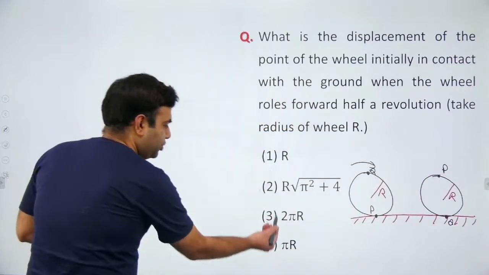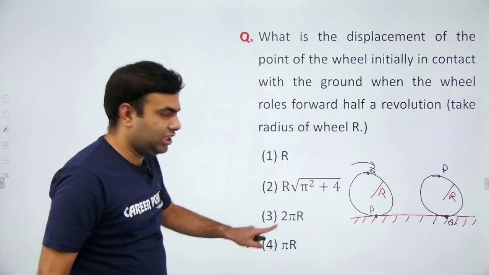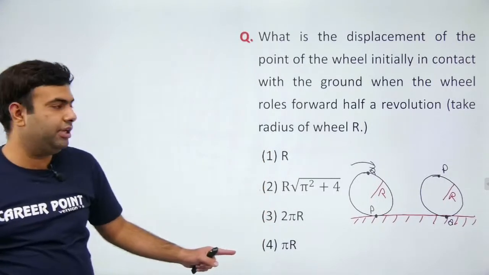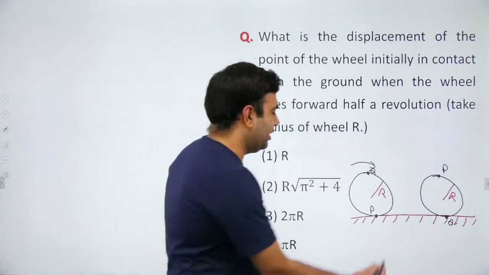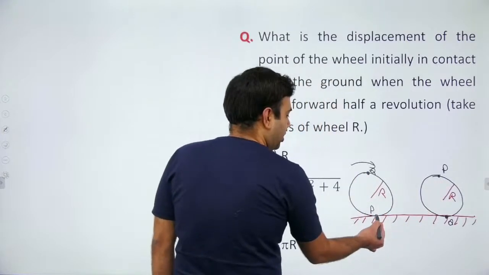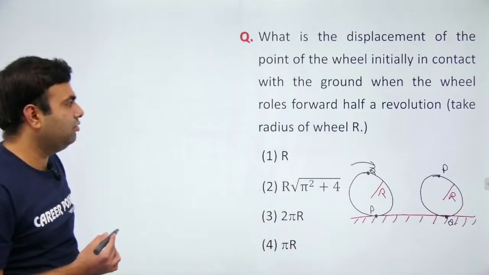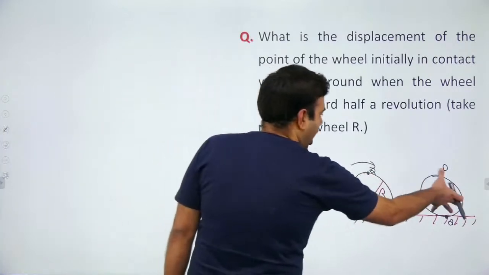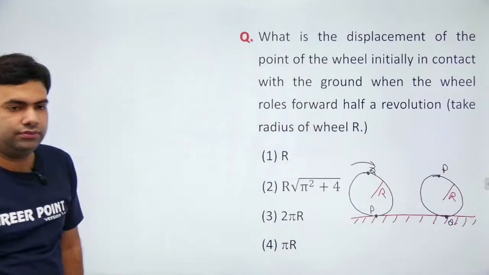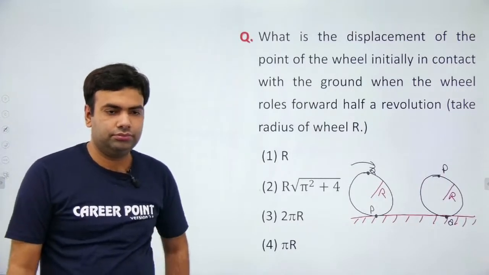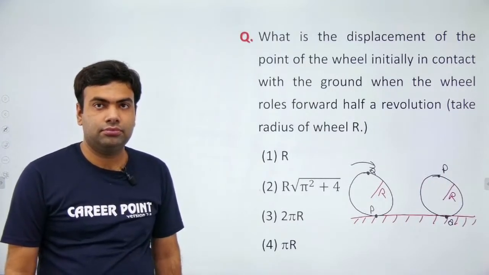As you can see in the options, only magnitudes are given. There is no vector form. That means the question is asking you the magnitude of displacement of this point P, which was initially in contact with ground, in half of the revolution.